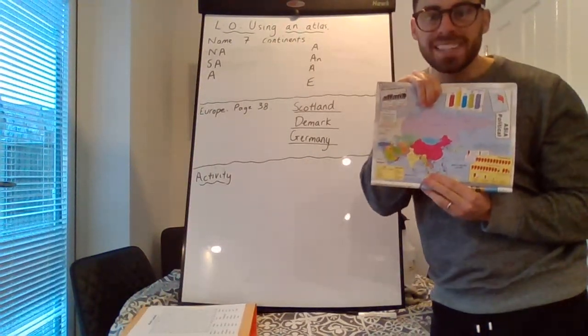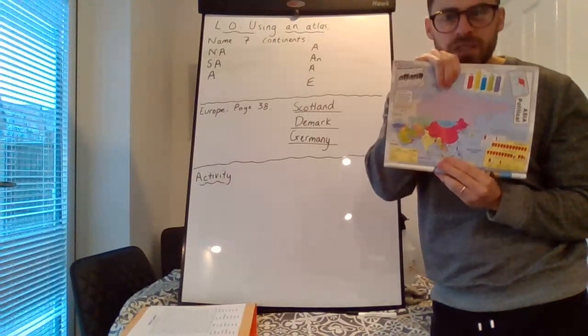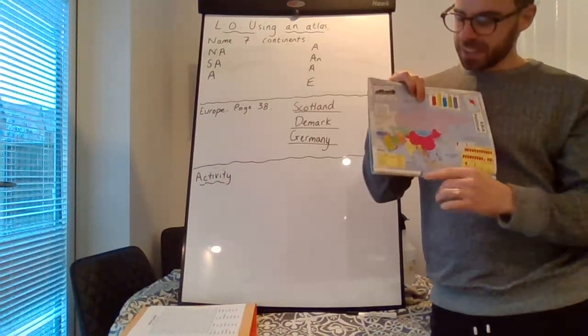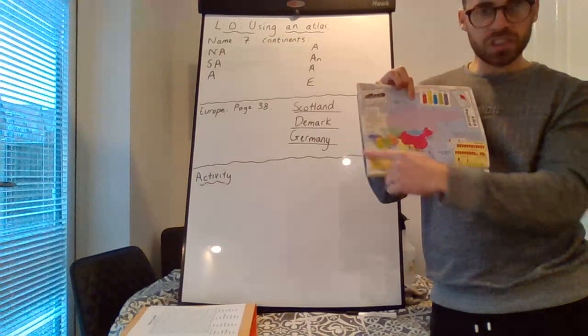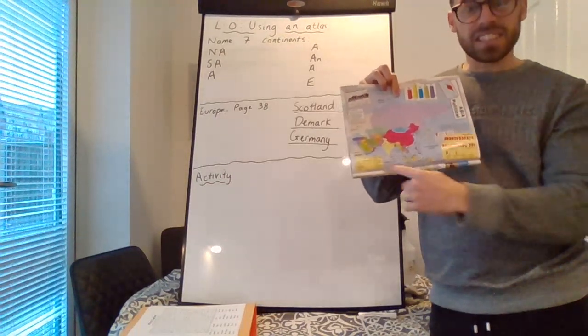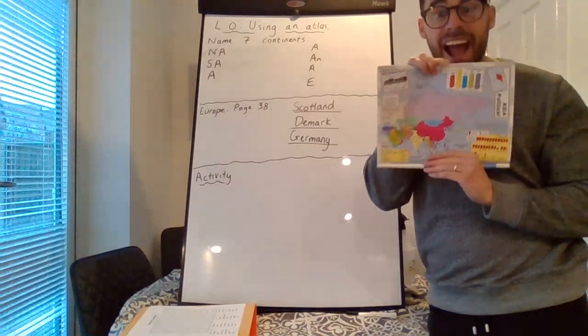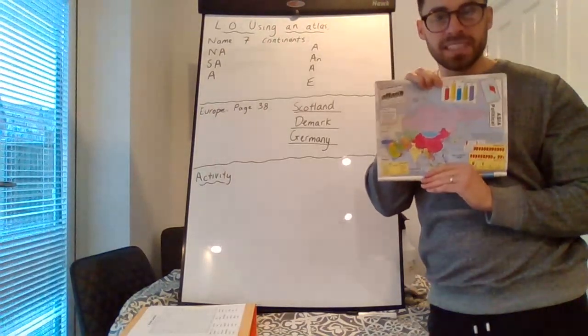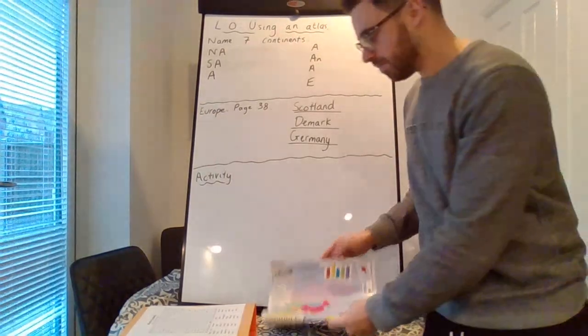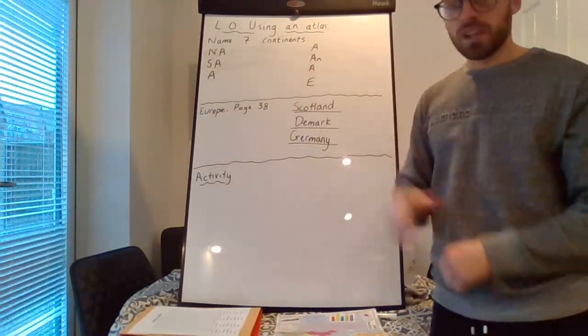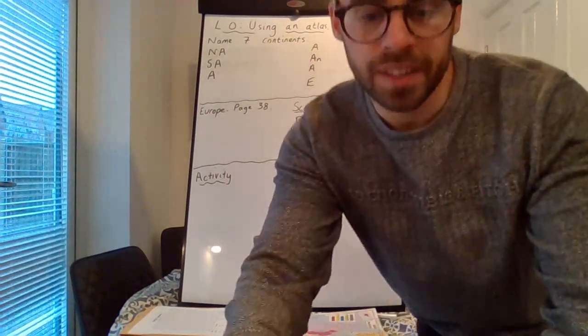I'll give you a clue, it's pink. So if you attempt to find it, it's the pink one. And this will show a map of the continent. China is in Asia, so it shows you a whole map of Asia, and you can try and find China and Beijing, the capital city, the major city. I'm just going to add those instructions to my board behind me.